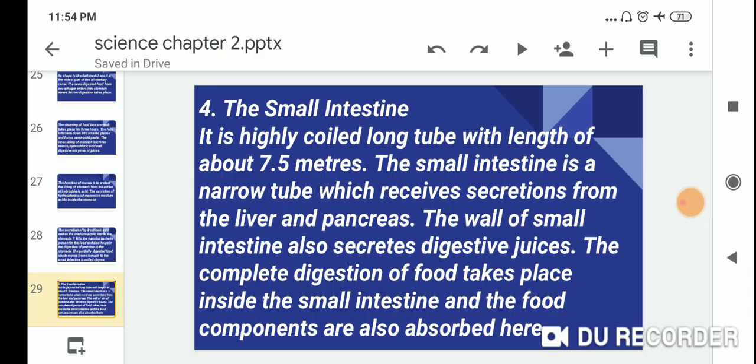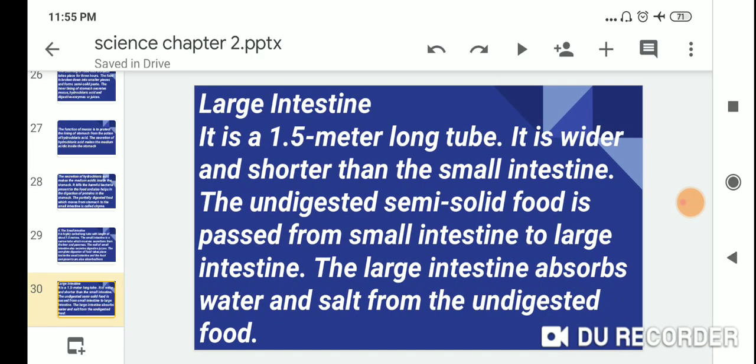The small intestine is a highly coiled long tube with a length of about 7.5 meters. It is a narrow tube which receives secretions from the liver and pancreas. The wall of the small intestine also secretes digestive juice. The complete digestion of food takes place inside the small intestine, and the food components are also absorbed here.